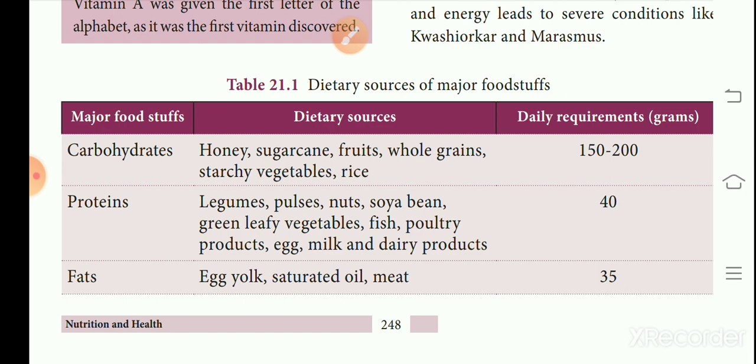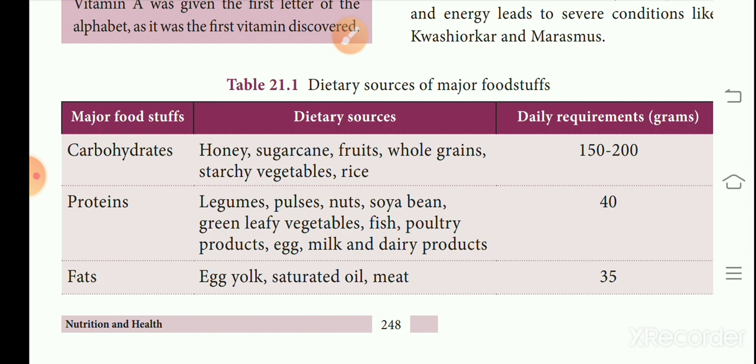Then the next major foodstuff is protein. You all know carbohydrate is an energy giving food. Next one, protein. The dietary sources are legumes, pulses, nuts, soya bean, green leafy vegetables, fish, poultry products, egg, milk and dairy products. These are all the sources of proteins. We need protein 40 grams per day. Then these proteins are called as what? They are called body building food.